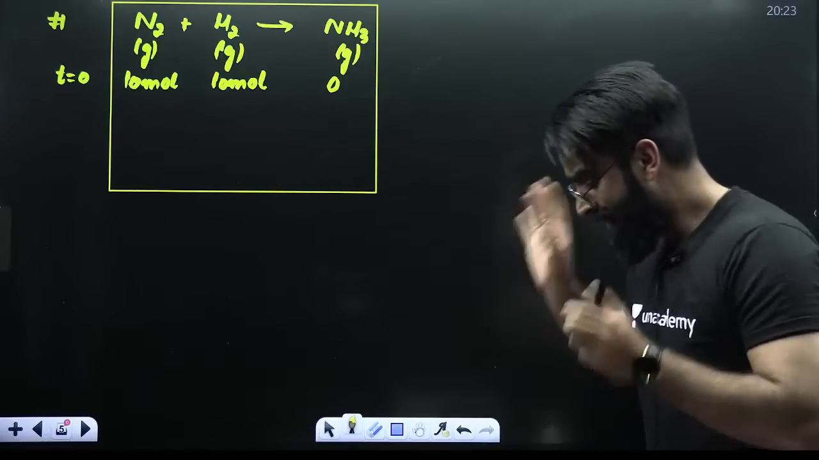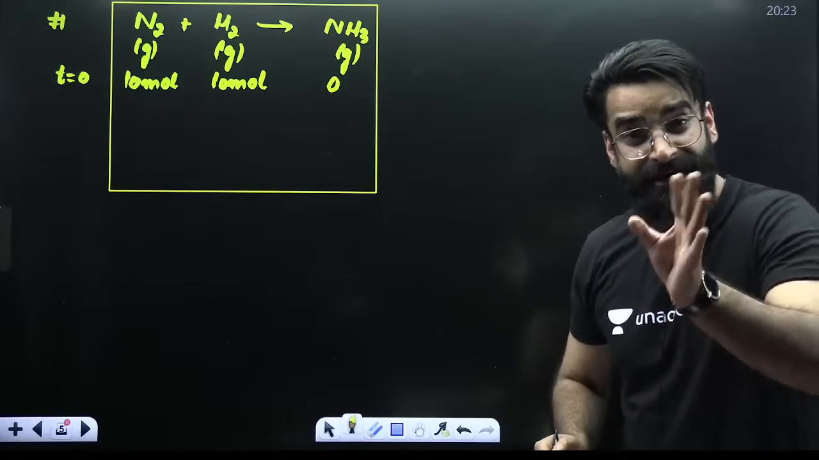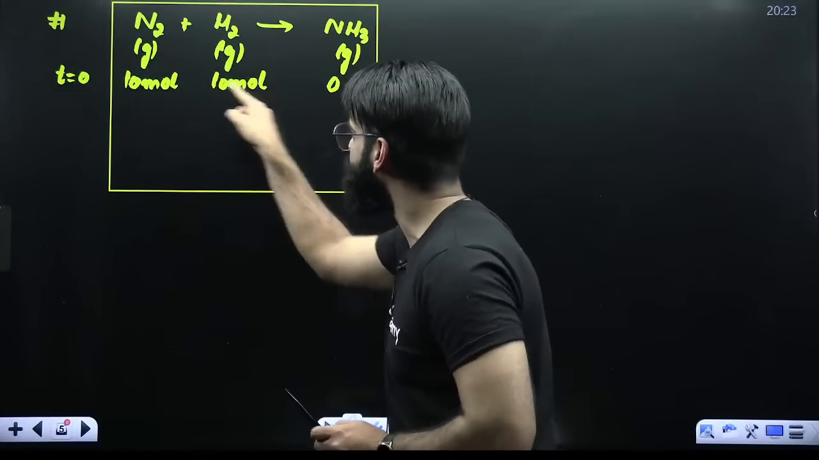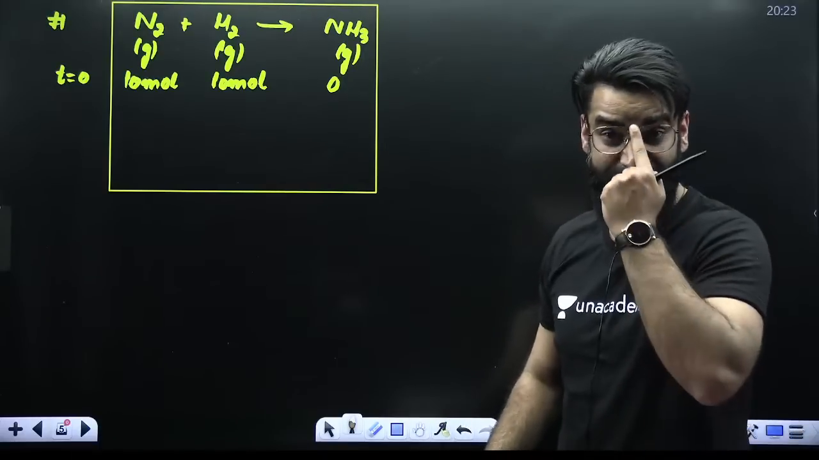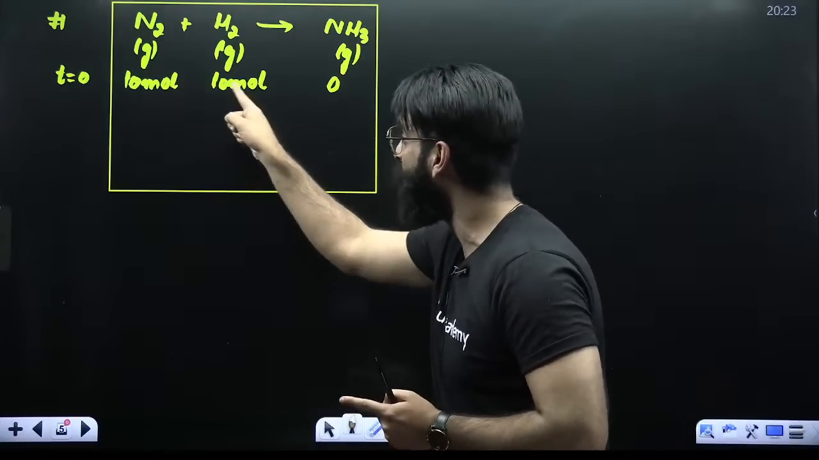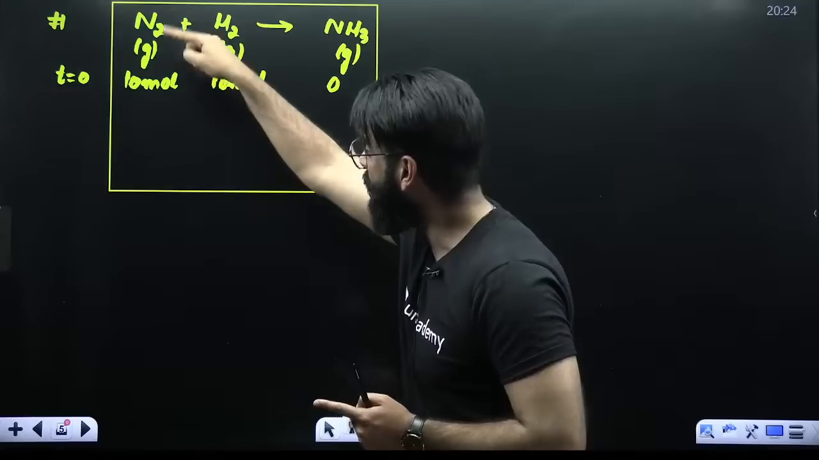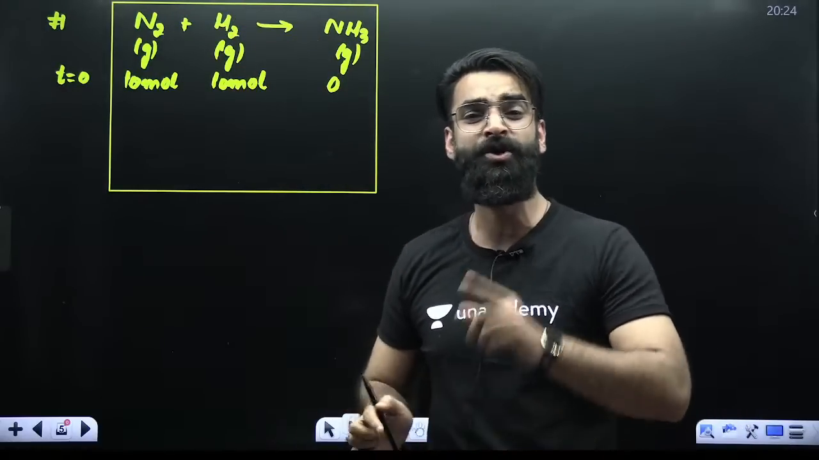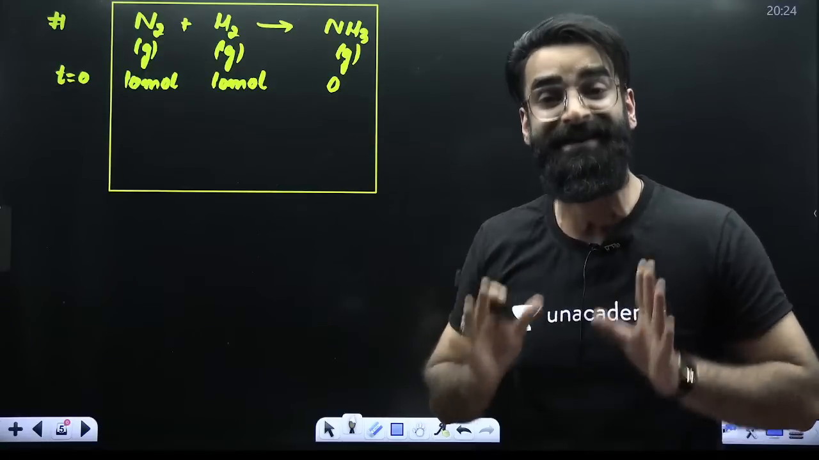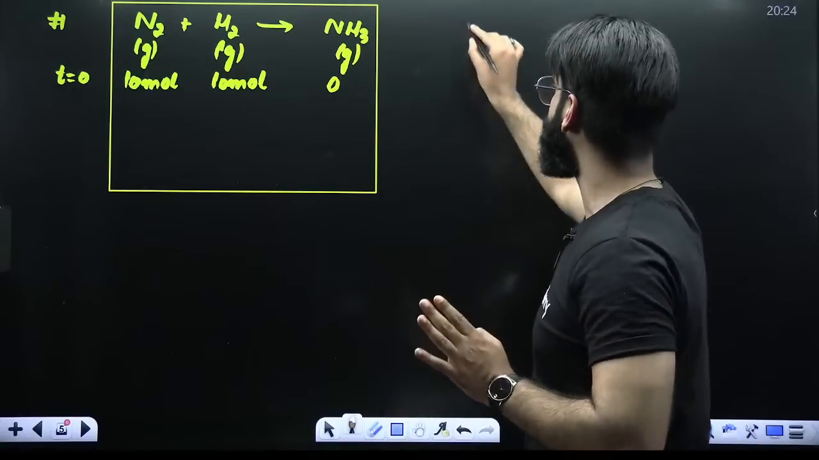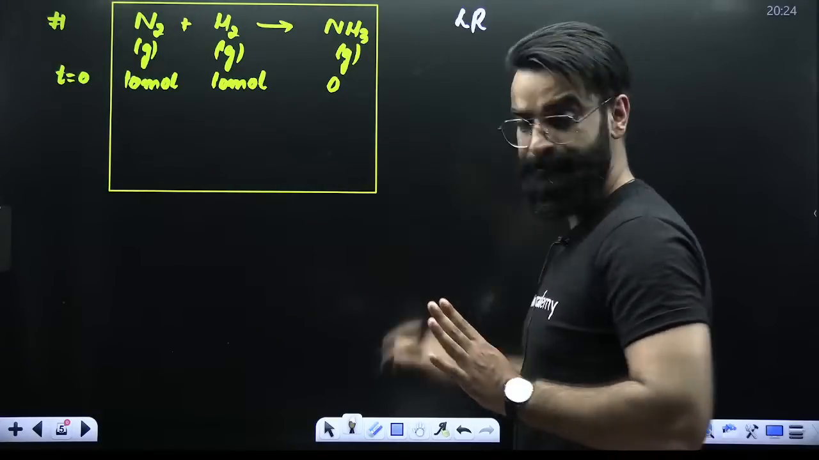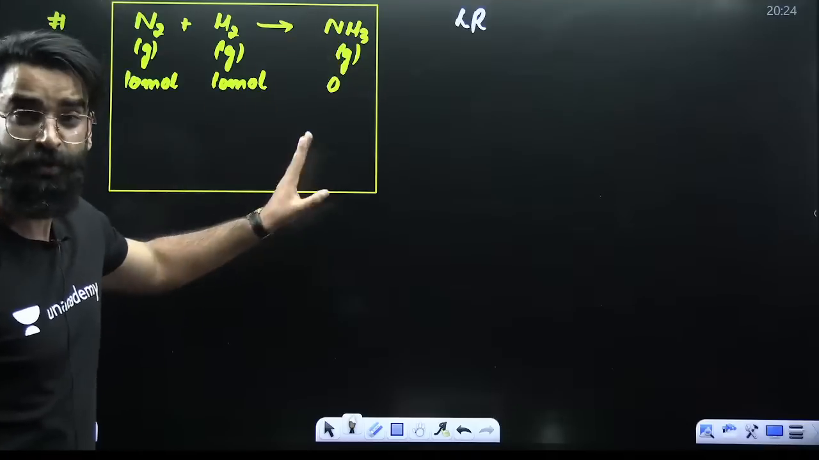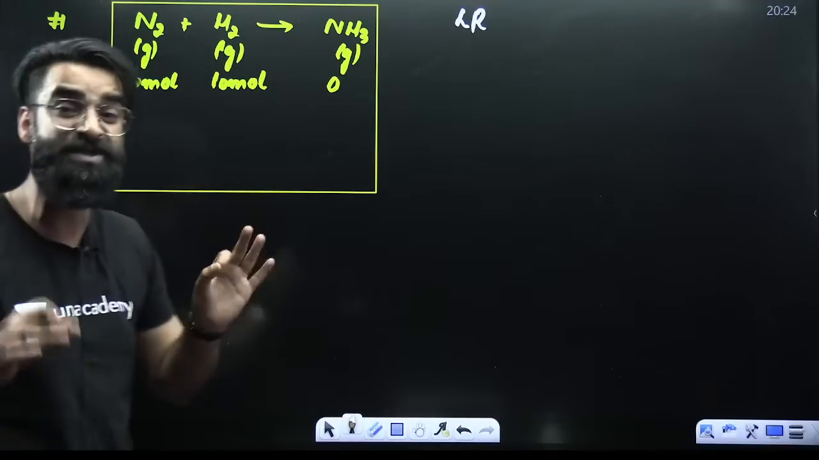Now, my dear students, whenever in a reaction you are given the amounts of all the reactants, as you can see, I'm given 10 moles of N2 and 10 moles of H2. Whenever in a reaction you are given the amounts of all the reactants, at that point of time, we use the concept of limiting reagent. So when to use the concept of limiting reagent? The concept of limiting reagent is used when the amounts of all the reactants are given to us.